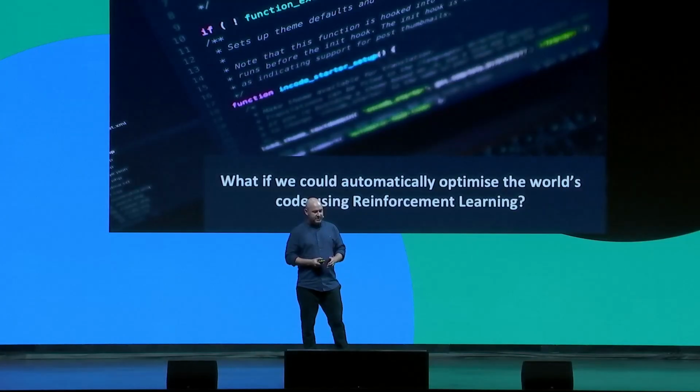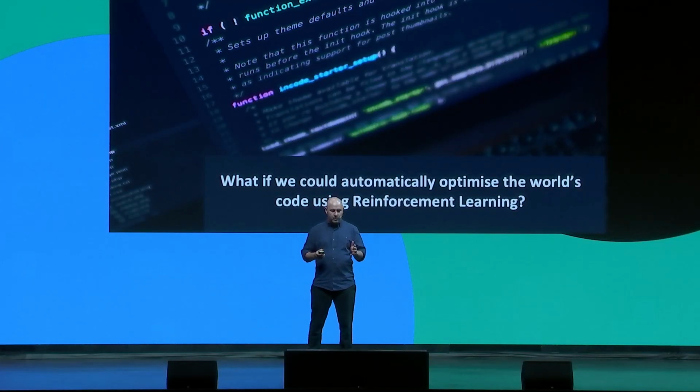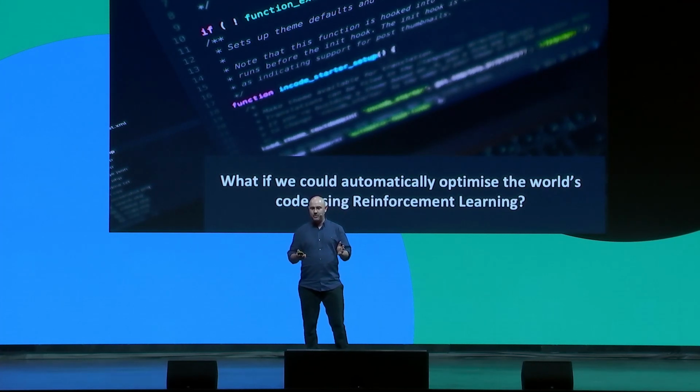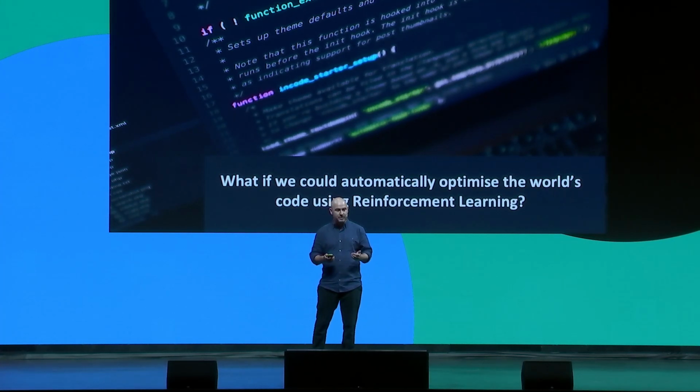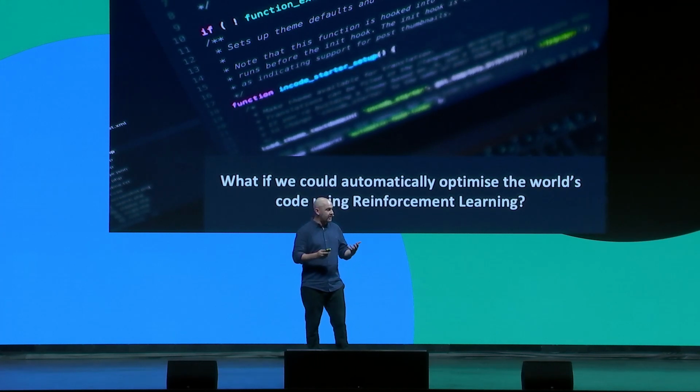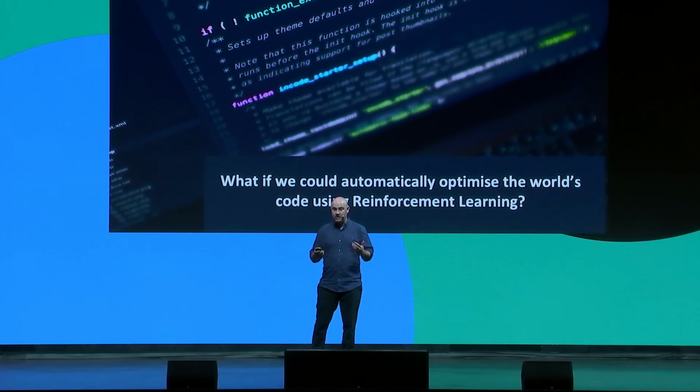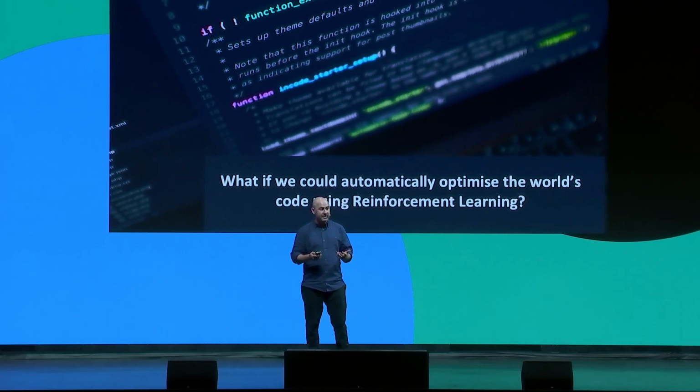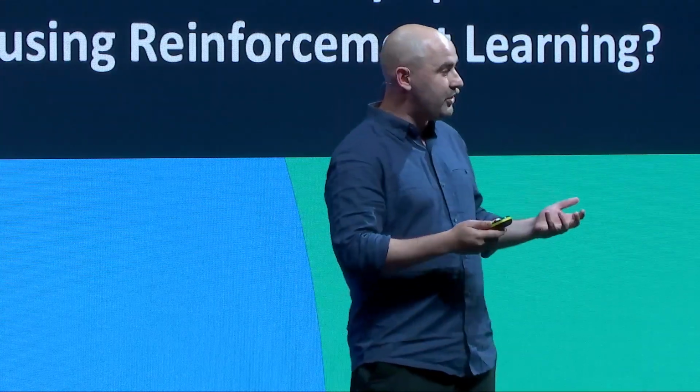So we asked ourselves, what if we could automatically optimize the world's code using reinforcement learning, discovering faster and innovative algorithms along the way that we hope could benefit both practitioners in what they implement and researchers in how they approach developing algorithms. But in order to do this, we wanted to start with what code do we want to even do this in?